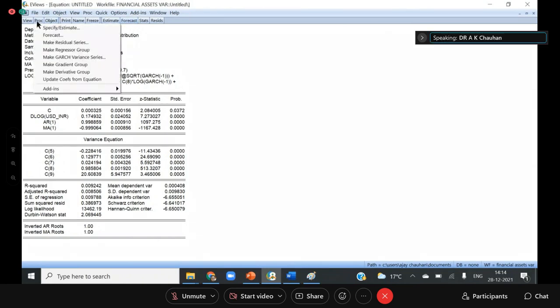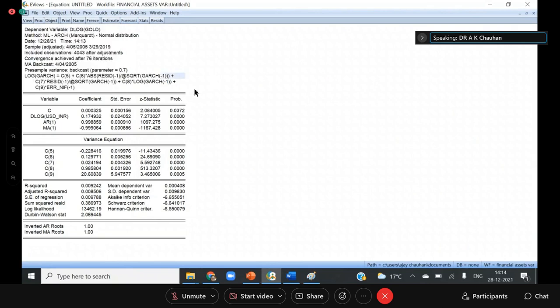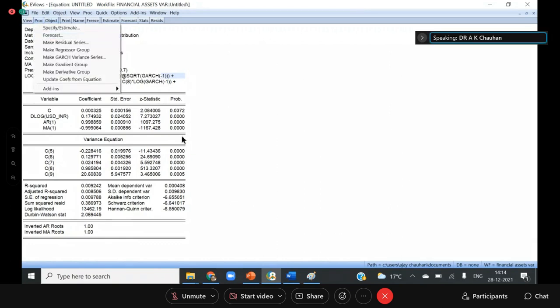Now I'm telling you one thing, that even volatility has two parts. One is predicted and one is unpredicted. So in the EGARCH model, if you go for the GARCH variance series, it means you are saving the predicted component of the volatility. If you go for make residual series, this is called the unpredicted component of the volatility.